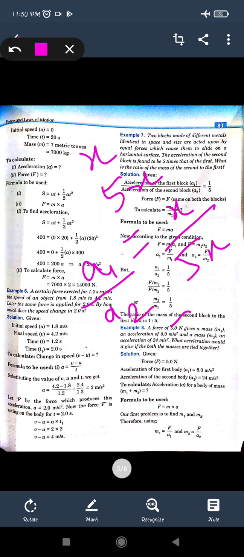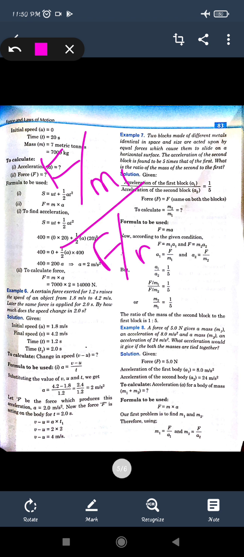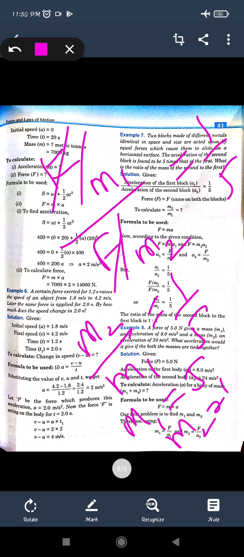So we know that acceleration is force by mass, so F by m1, that is the first force, is common for both the objects, so F by m1 upon F by m2 is equal to 1 by 5. Force and force will cancel, so it will be m2 upon m1 is equal to 1 by 5. So the object mass m1 is of 5 and m2 is of 1, but we only have to find out the ratio, so it will be 1:5.